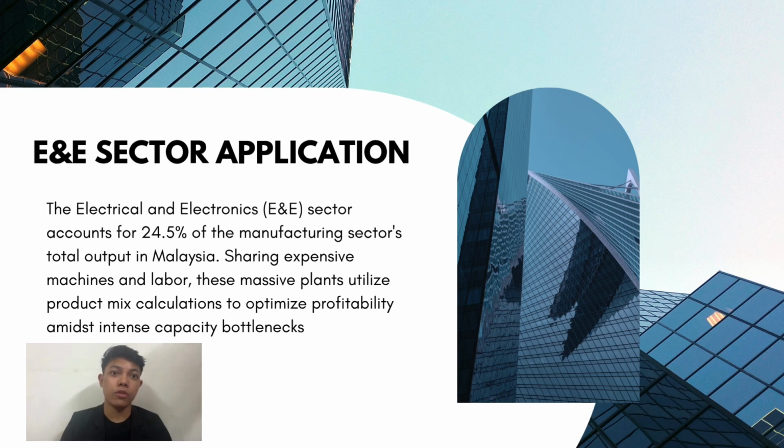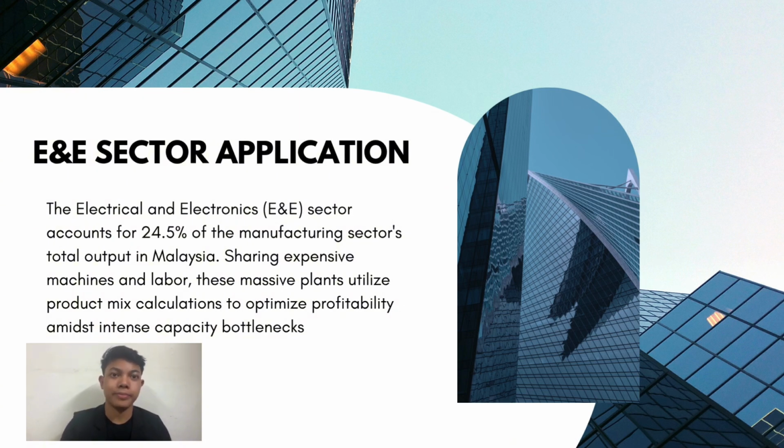This is not just for food businesses. Malaysian manufacturing companies also face the same problem. For instance, the electrical and electronic sector is one of Malaysia's leading industries, making up 24.5% of the manufacturing sector's total production. These factories produce many different products but share the same machines and workers. So, choosing the right product mix, just like what Fawwaz explained in his calculation method, is very important to maximize their profit.